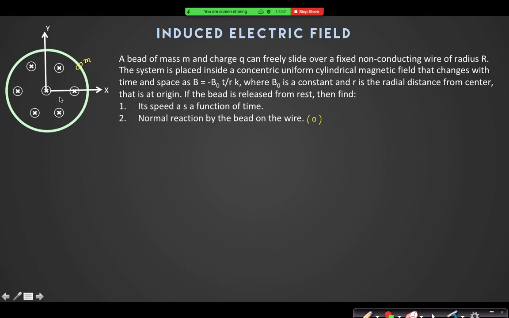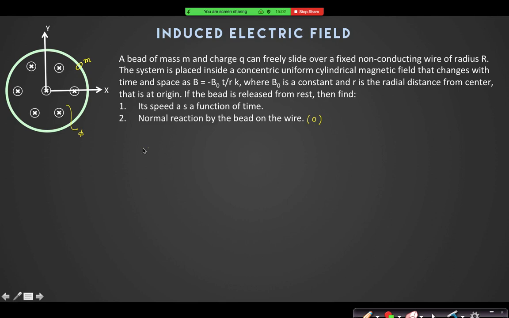The system is placed in a concentric and uniform cylindrical magnetic field that changes with time and space both. Okay, so first I have to find the total flux. Anywhere you place the bead, does it matter? I don't think so. Everywhere the radius is the same.